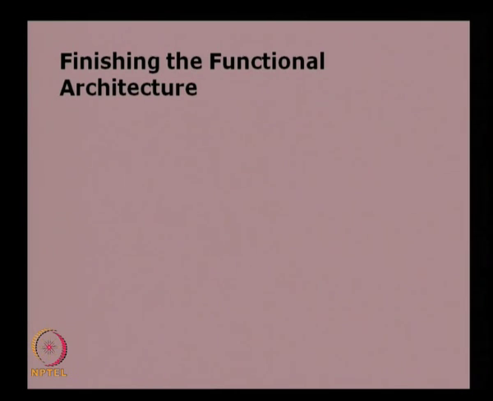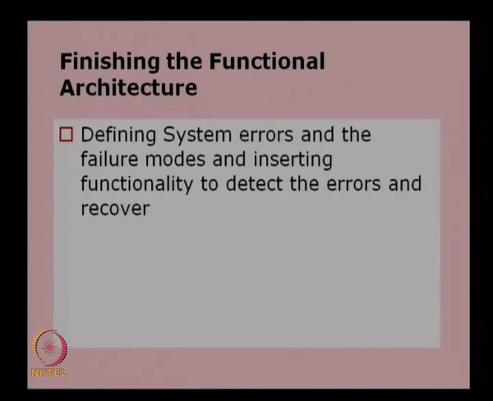So, in order to make this happen, we need to provide additional functions in the system, and here what we need to look at is basically the system errors and the identification of the errors in the system. In order to finish the functional architecture, we need to define the system errors and the failure modes and insert functionality to detect the errors and recover. So, apart from providing the services, we need to have the functions in the system to make sure that the system is working perfectly well, and that it identifies errors or faults in the system and they are reported.